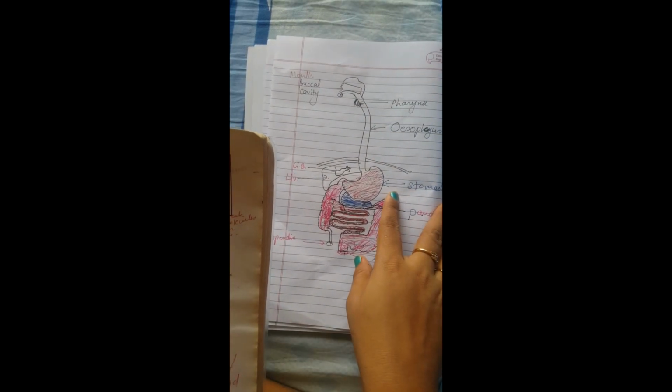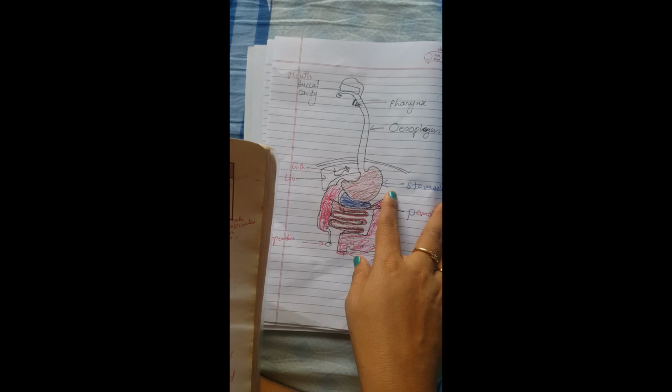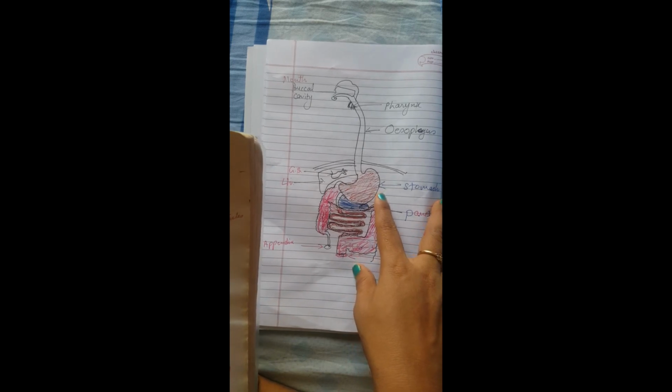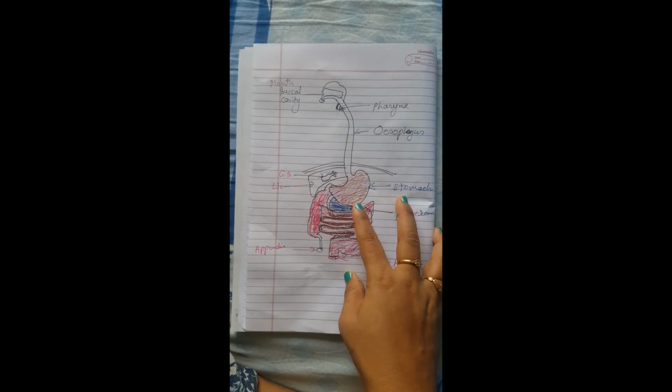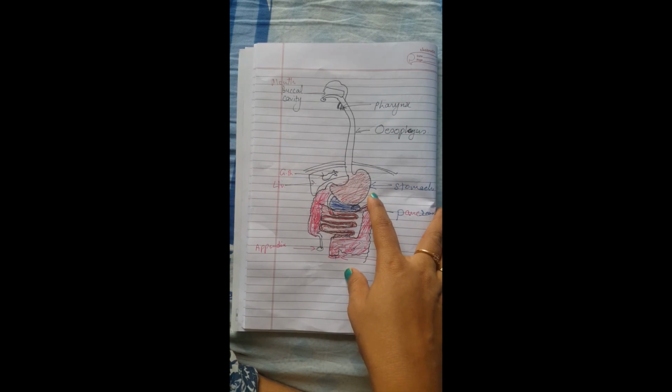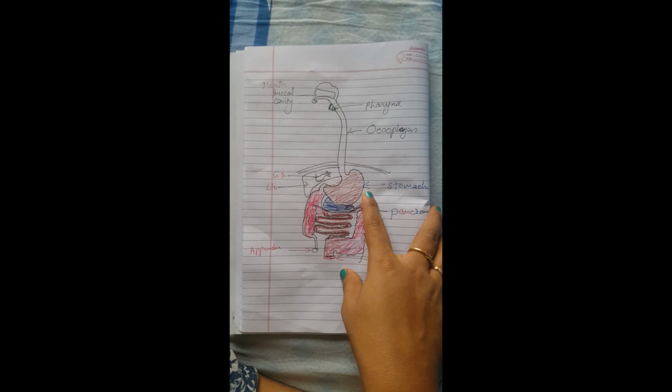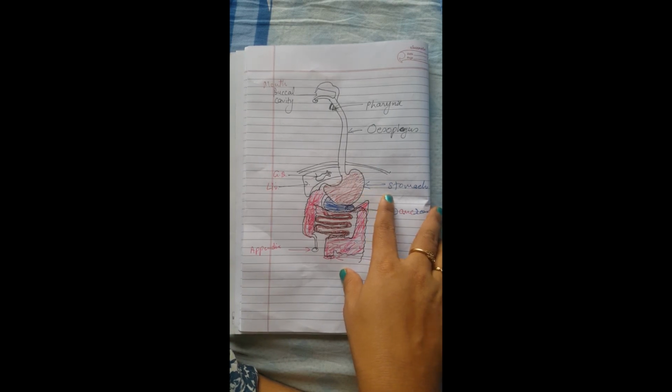I was explaining the answers of the blue box questions given on page number 101. So first question is, what are the differences between autotrophic nutrition and heterotrophic nutrition? Autotrophic nutrition is the nutrition in which living organisms get their food by synthesizing. That means they do not depend upon others, they make their own food by themselves.